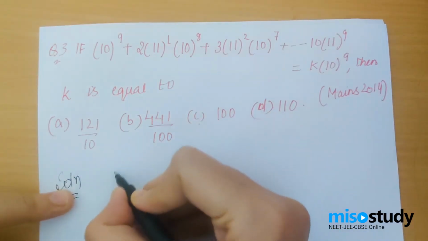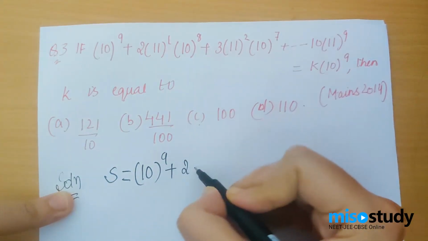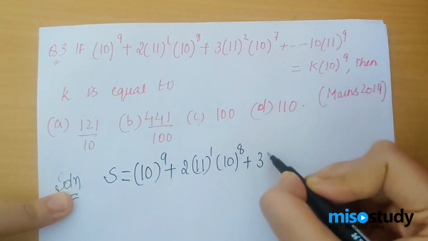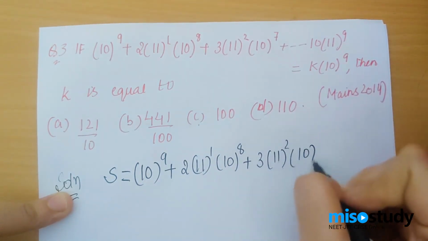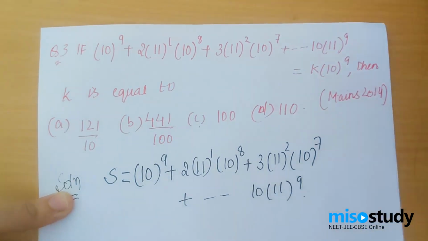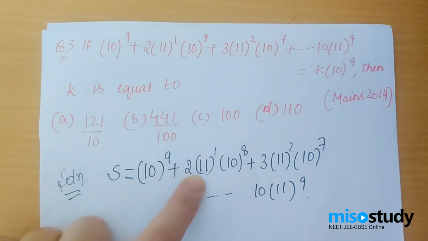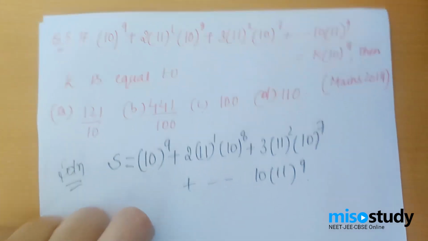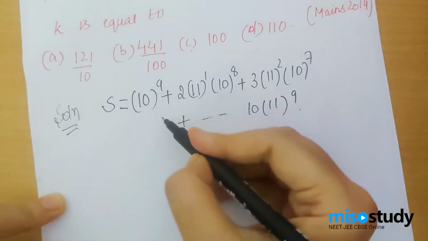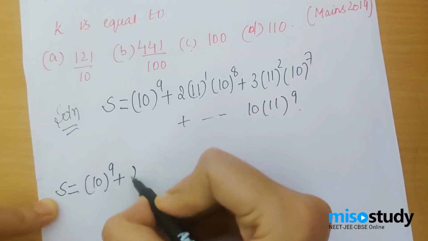I am given that S equals 10 power 9, plus 2 into 11 power 1 into 10 power 8, plus 3 into 11 squared into 10 power 7, plus and so on, up to 10 into 11 power 9. Let's say assume it's S. Now if you carefully see the behavior, the powers of 10 are decreasing while the powers of 11 are increasing. Alright, the way to solve this would be to multiply this S by something. But let's first of all write S nicely, 10 power 9 in a straight line, because this was not written really nicely.